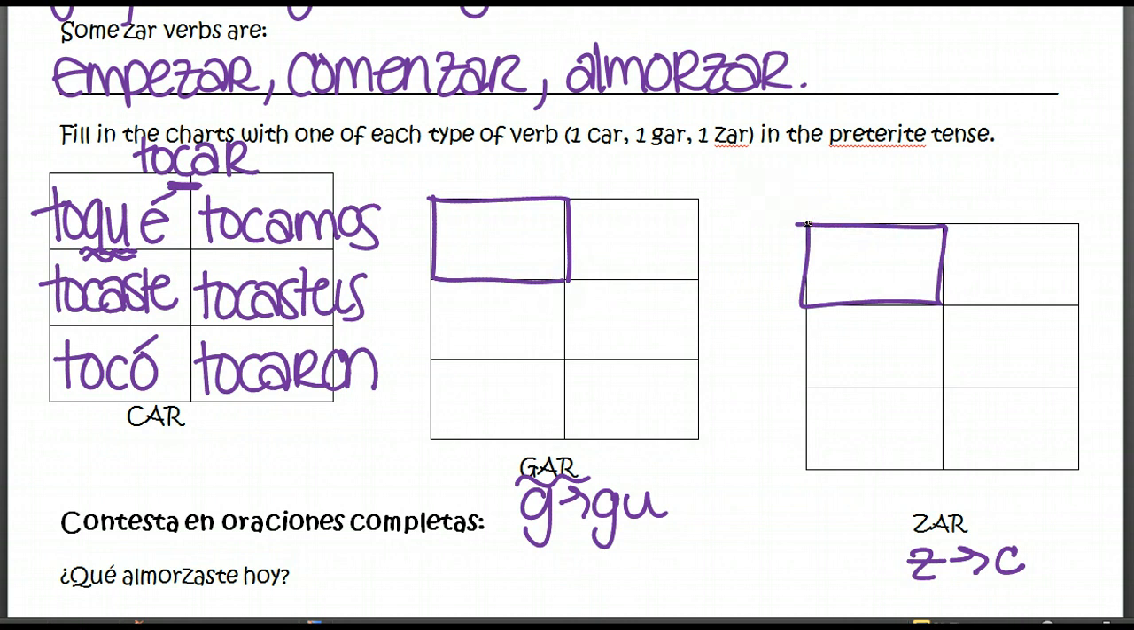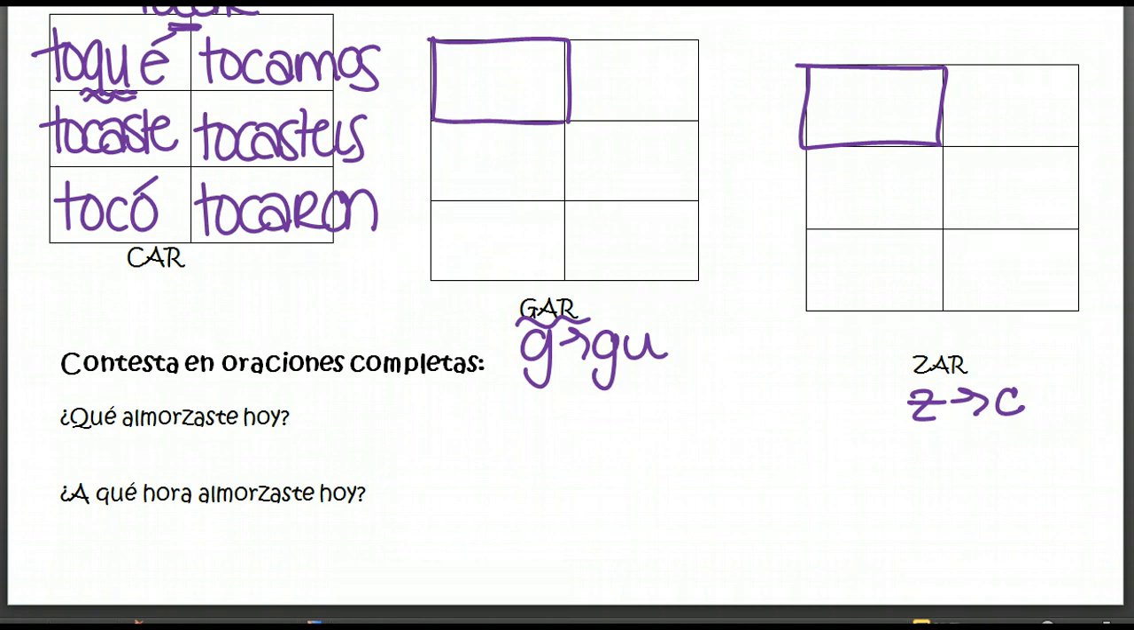Okay, so I want you to take a minute and go ahead and conjugate one gar verb and one zar verb in the preterite tense. I would also like you to try to answer these two questions below. This will be your homework for Monday. There is nothing else that needs to go along with this video. Just please make sure that you come to class prepared with notes taken and any questions that you might have.